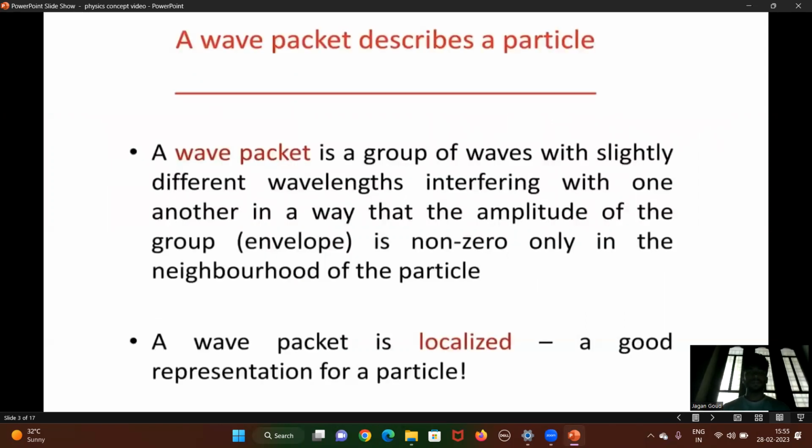A wave packet describes a particle. First, a wave packet is a group of waves with slightly different wavelengths interfering with one another in a way that the amplitude of the group is non-zero only in the neighborhood of the particle. A wave packet is localized, a good representation of particles.